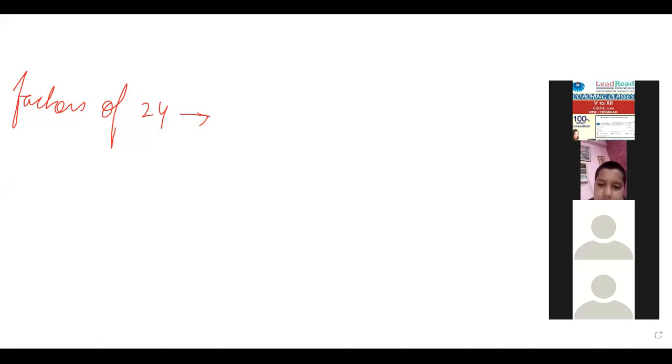Ma'am, can Samarth discuss the answer? Yeah, please, Samarth, go ahead with the discussion. Okay, ma'am. The factors of 24 are 1, 2, 3, 4, 6, 8, 12, and the last 24. Very good.